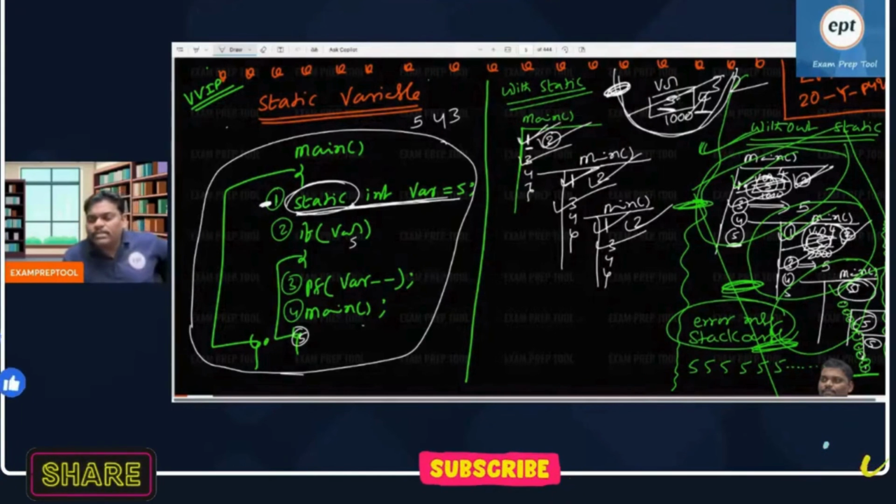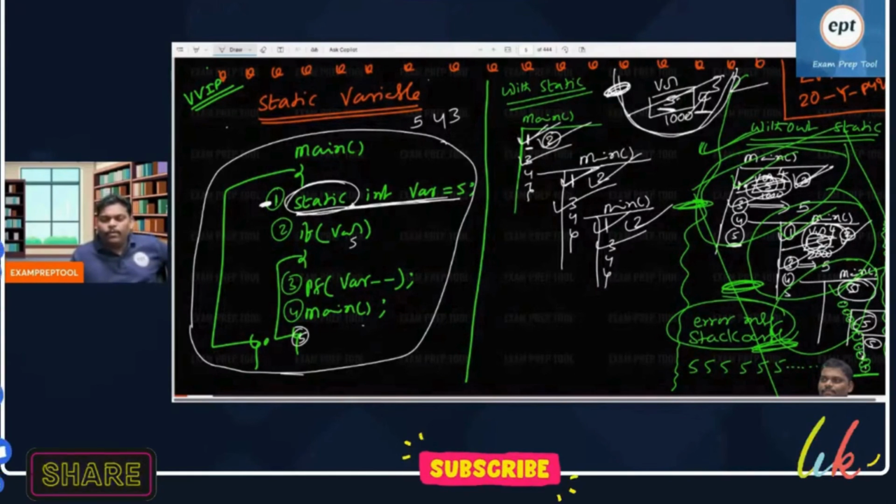Can anyone guess who created memory for the static variable? I want an answer from everyone. Who created memory for the static variable? The compiler created it, okay.